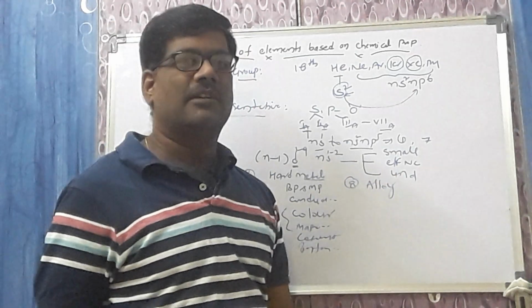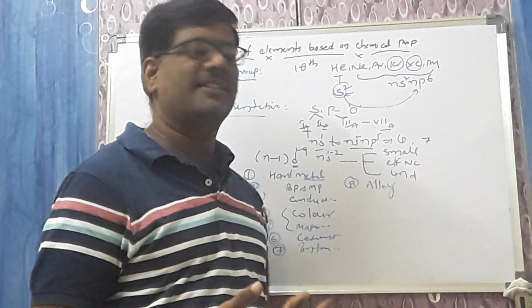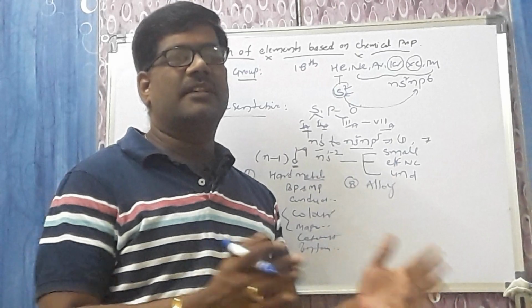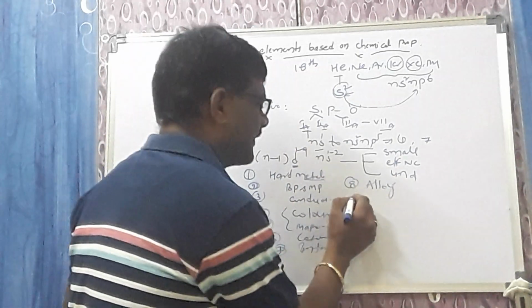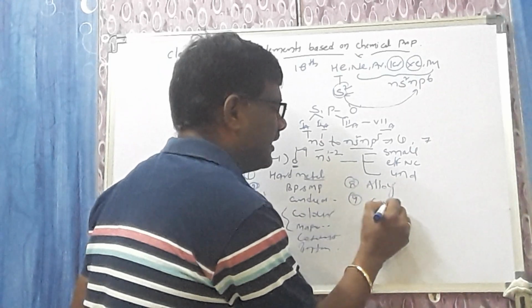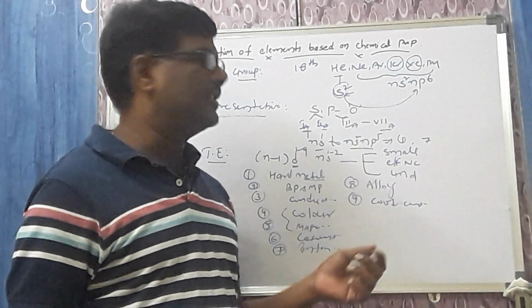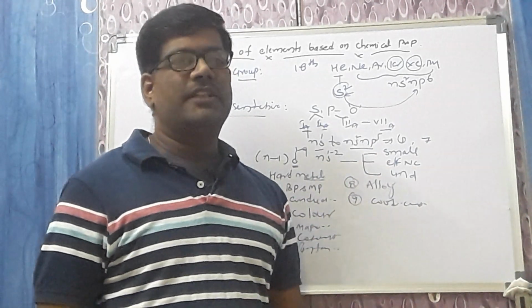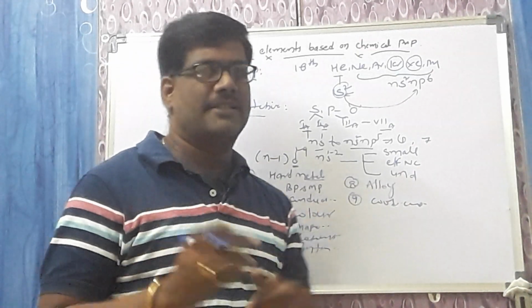Whatever alloy you take, a combination of two or more metals, metal and non-metal, or metals and metalloids, is called an alloy, and transition elements can form alloys. A best example is brass and bronze. Number 9, it forms coordination complexes. All the transition elements which contain this property form coordination complexes. In coming classes, we will take coordination complexes separately.